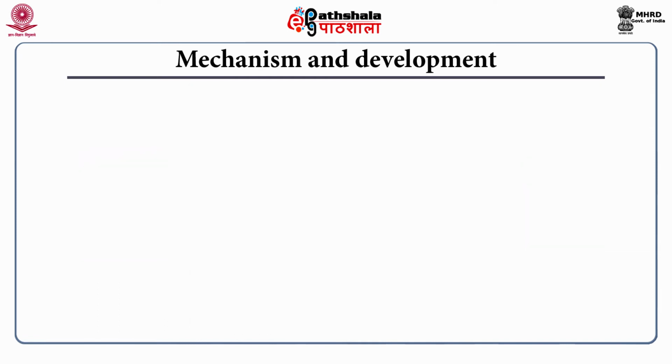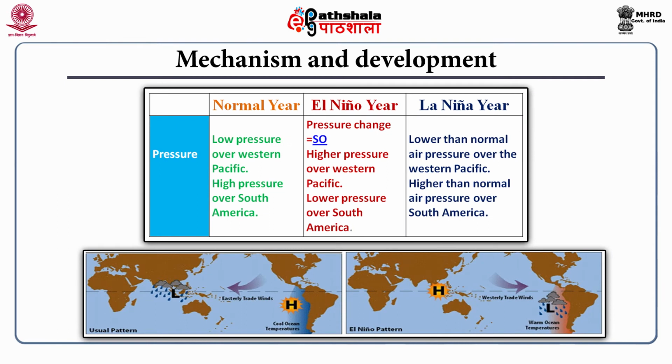Now the mechanism and development of El-Nino and La Niña. First, let us see how pressure plays a role in it. In a normal year, there is a low pressure over the Western Pacific region and high pressure over the Eastern Pacific region, that is the South American region. In case of El-Nino, this pressure changes, and this is called southern oscillation. That is, during an El-Nino year, you will find higher pressure over the Western Pacific region and lower pressure over the South American region. In case of a La Niña year, it will be like a normal year, but the magnitude will be higher.